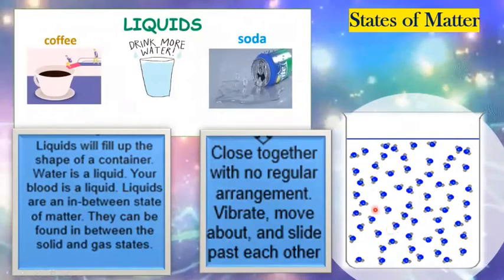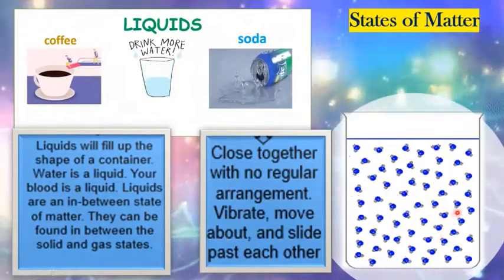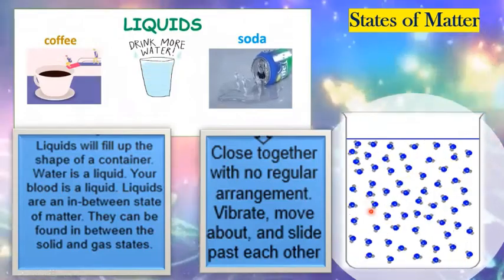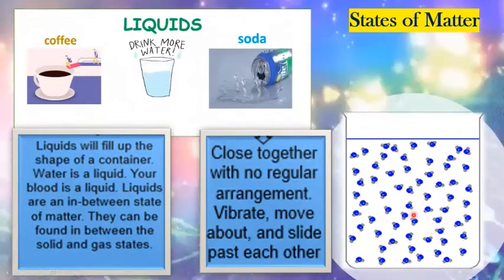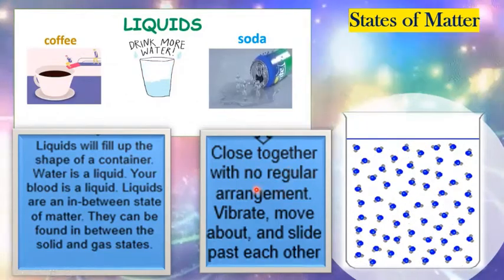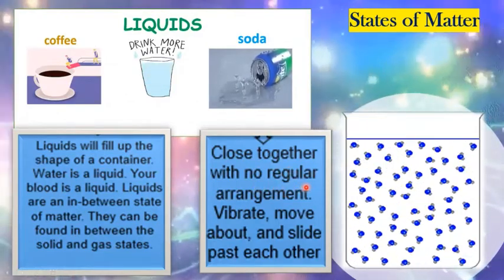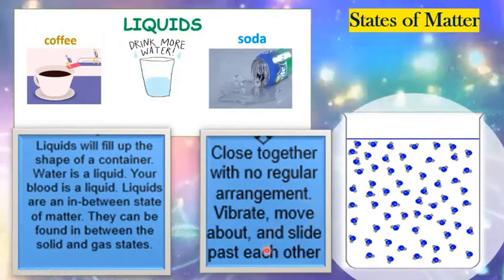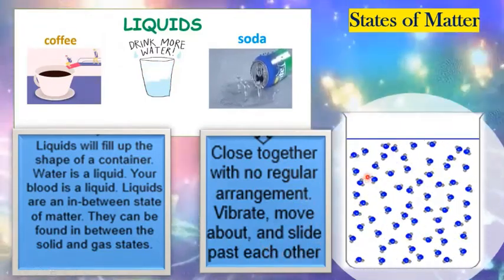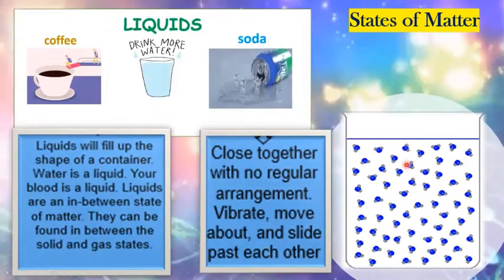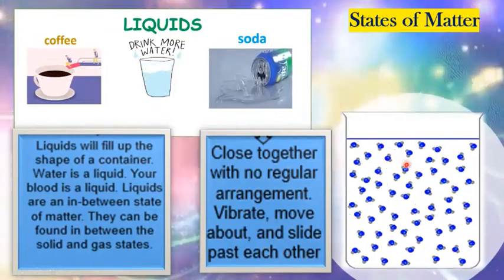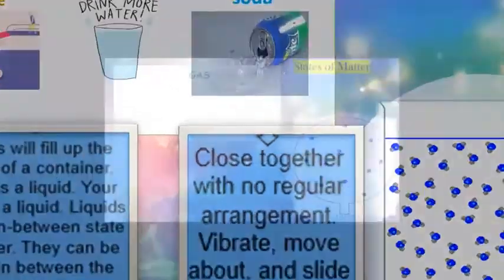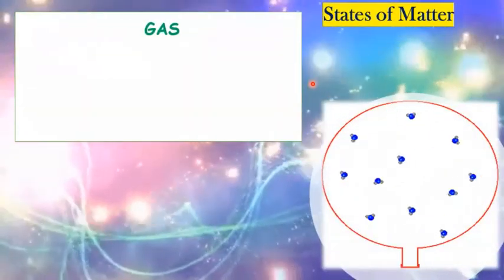If you can see here, the molecules of liquids are moving in this way because they may be close together, but there is no regular arrangement. So they still vibrate and move about, and they can slide past each other because their molecules are not as close as what the solids have. Alright, this is liquid. Next, we have the gas.